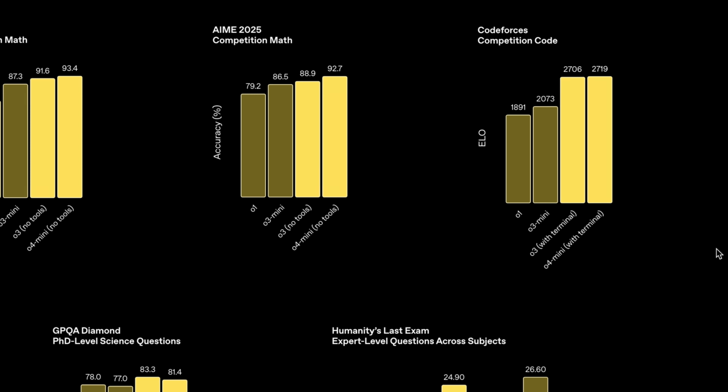Getting 100% on this test doesn't actually mean that we've achieved artificial general intelligence or AGI, but it does mean that algebra word problems are now solved territory. Codeforces benchmark measures competitive coding skills. All three jumped into Grandmaster territory, while o4 Mini maintains competitive performance while using fewer computational resources.